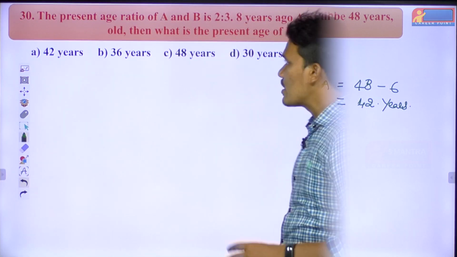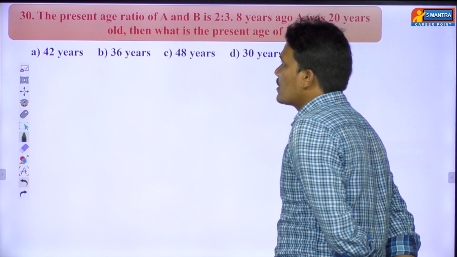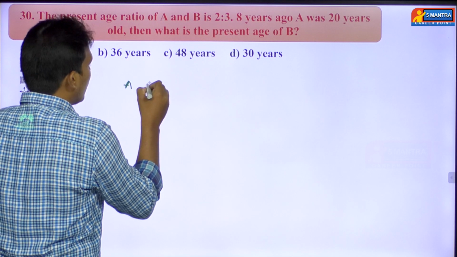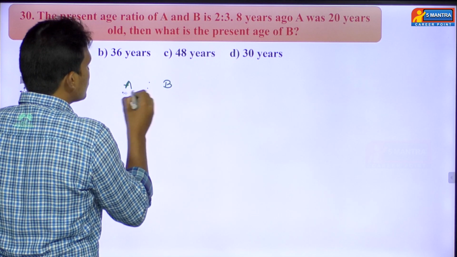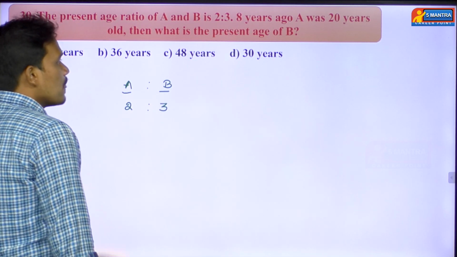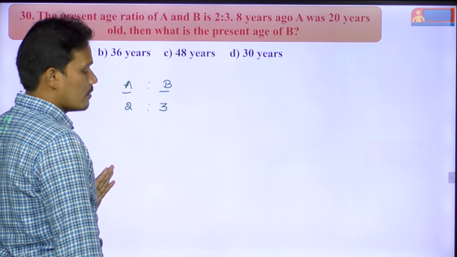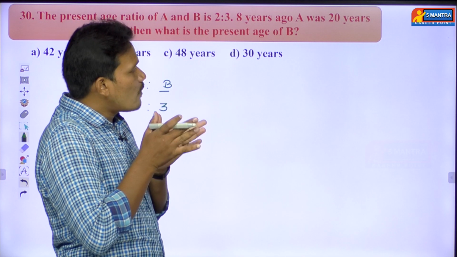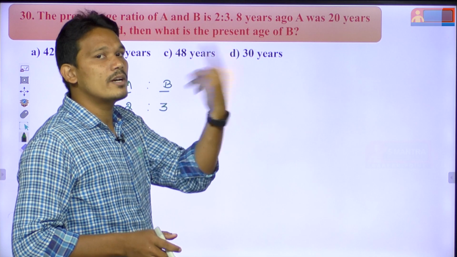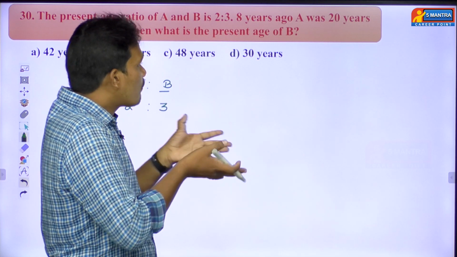Question number 30. What's the question he has given? The present age ratio of A and B is 2:3. There are 2 persons, one is A and one is B, and the present ratio is 2:3. Next, 8 years ago, A was 20 years old. So he's talking about the age of A, 8 years back it is 20. Then you can find the present age of A.